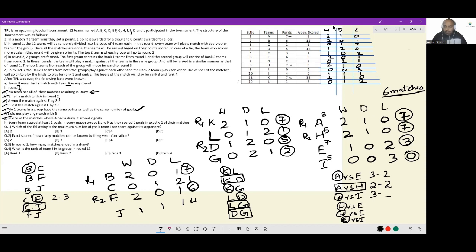Okay. H has scored 5 goals in total. Against A, he has scored 2. So in his 2 matches, in one match he will score 1, in one match he will score 2. But in which match he will score 1, in which match he will score 2, I don't know. And for E, he has scored 2 goals here. Against H, how many goals he ends up scoring, I don't know. Against E, how many goals he ends up scoring, I don't know. So this is it. We don't really know precise outcomes, do we?